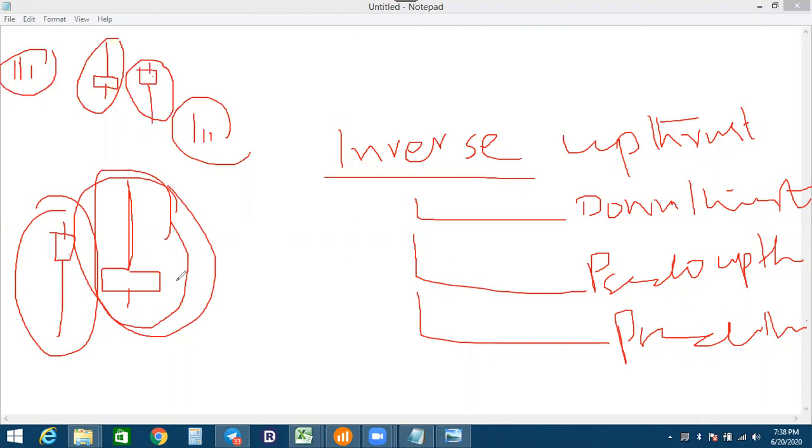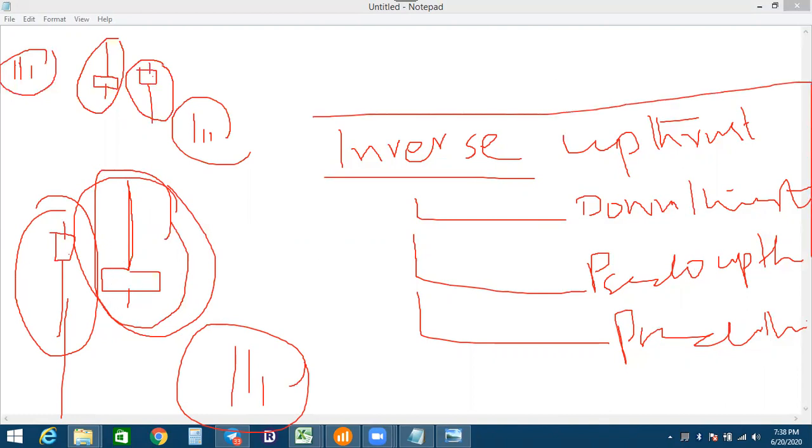When I say down thrust, the volume is ultra high volume. When I say pseudo, the volume is lower than the previous two candles. When it is an inverse pseudo up thrust, the volume is lower than the previous two candles. For pseudo up thrust or pseudo down thrust, the volume is lower than two candles. The same concept. I will clear it up more tomorrow, okay, on how to identify it on the chart.